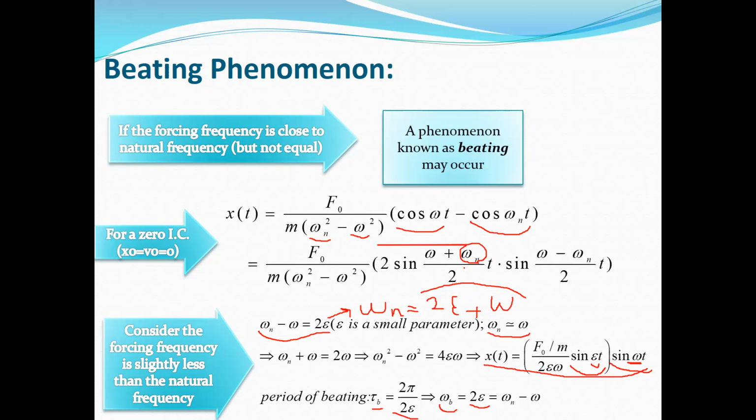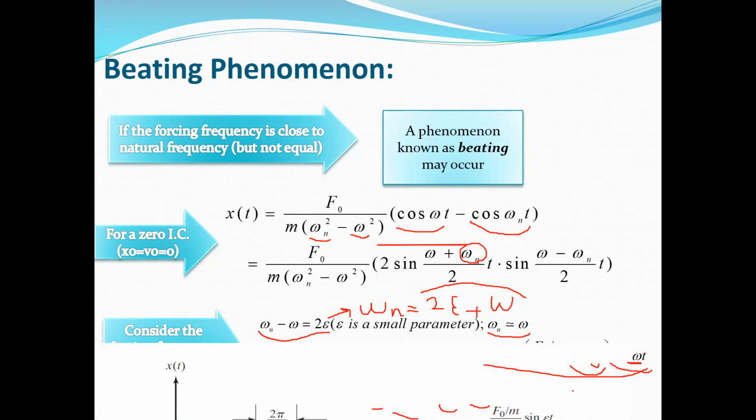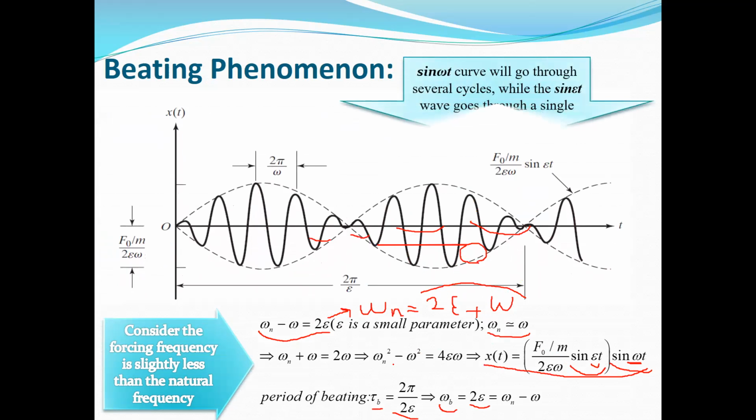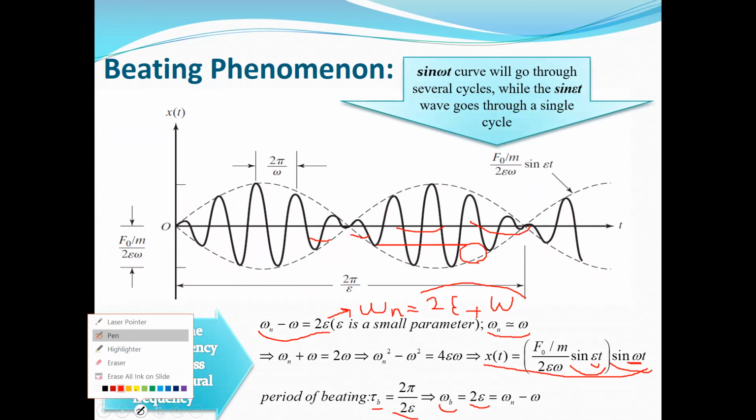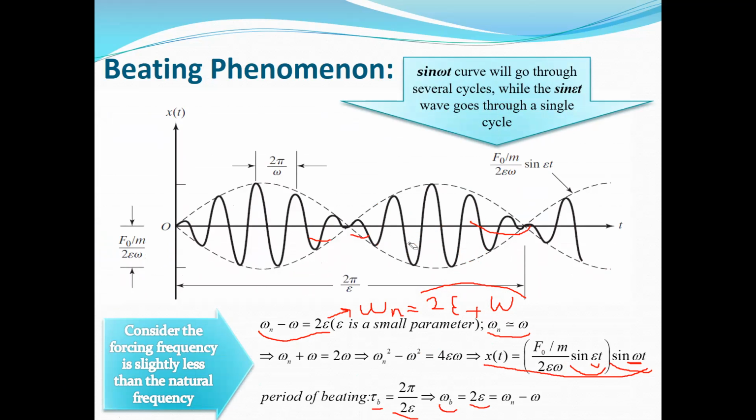This time, if you plot the response for this case, x(t), you will have one sine omega t curve and one sine epsilon t curve. The sine omega t is this bold black line, and sine epsilon t is the dashed line.